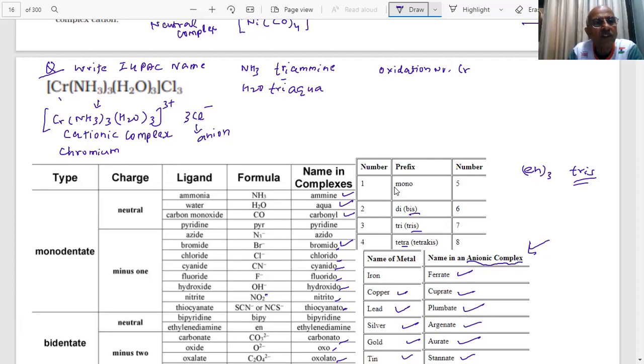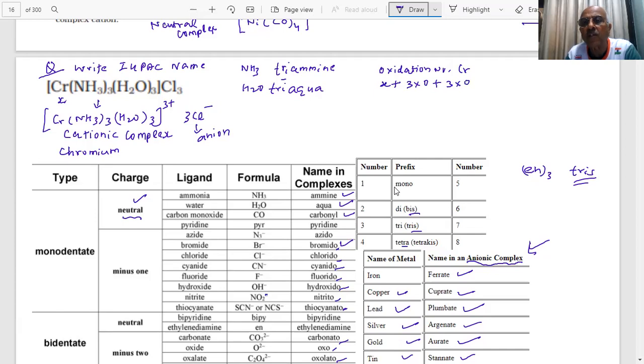If I take chromium as X, ammonia is a neutral ligand. Is there any charge on the NH3 molecule? Tell me yes or no. NH3 is neutral, no charge. That means 3 into 0. Water is neutral. Is there any charge on H2O? No. This is also 0.